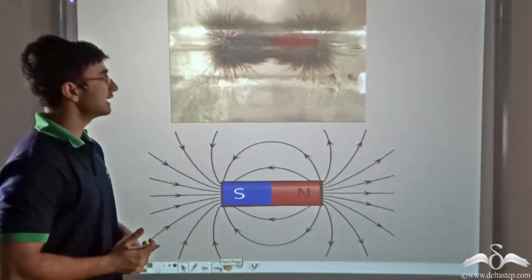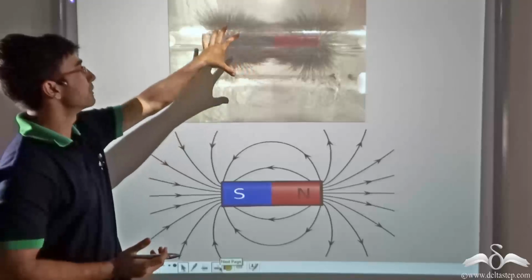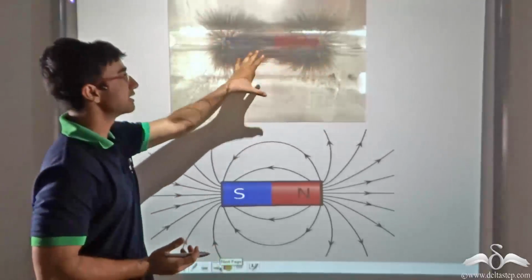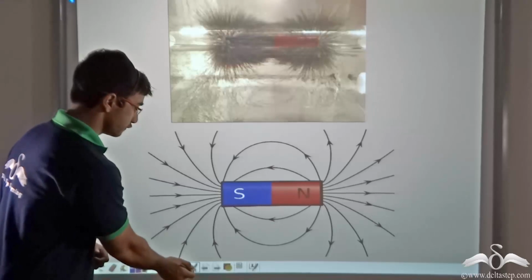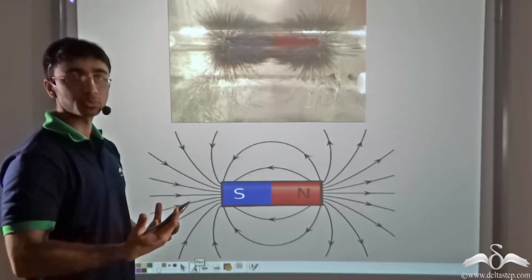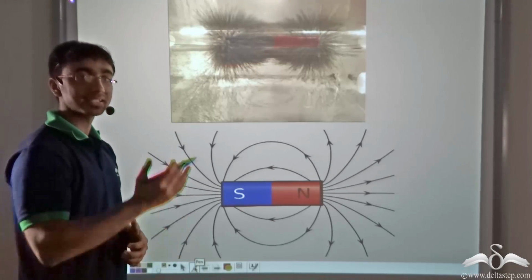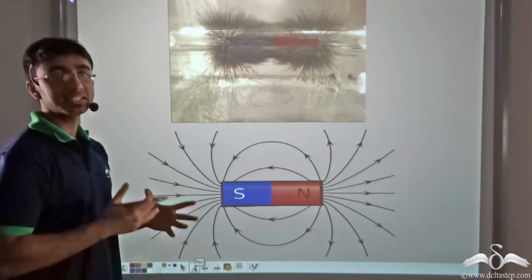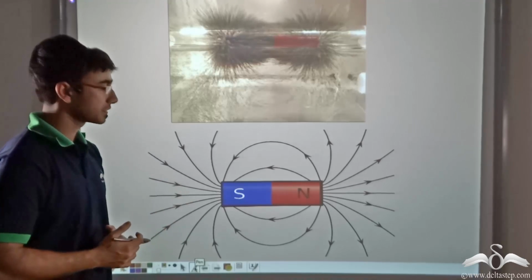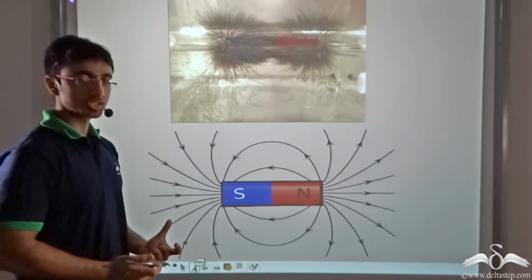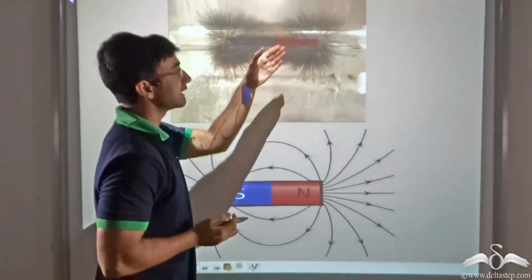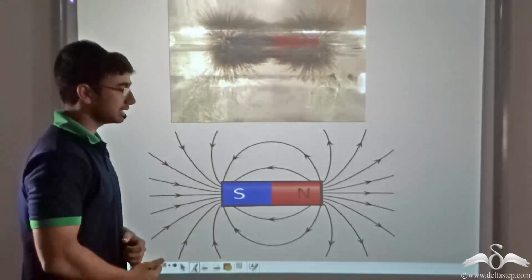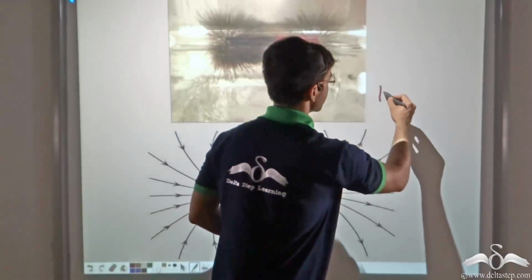So we have seen that the bar magnet makes the iron filings arrange themselves in this sort of a pattern, and the concept of this pattern was first proposed by William Gilbert back in 1600 when he conducted various experiments on magnets. Now William Gilbert had proposed that the magnetic field, or this pattern of the magnetic field, be depicted by magnetic field lines.